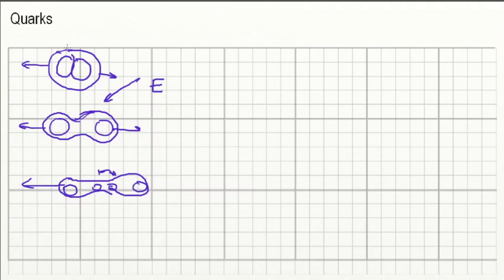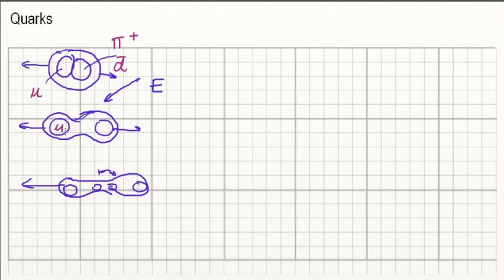So let's say, for example, let me look for a specific and realistic example, that this is a positive pion. So a pion consists of an up quark and an anti-down quark.